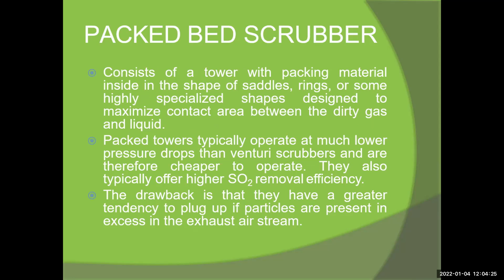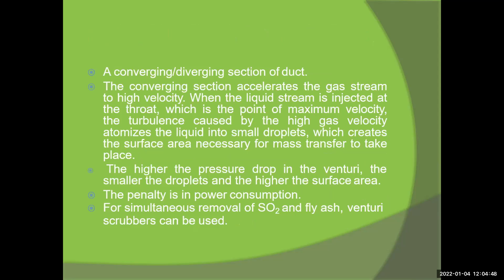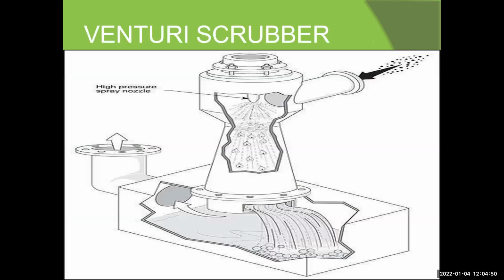Packed towers typically operate at a much lower pressure drop than Venturi scrubbers and are therefore cheaper to operate. They also typically offer higher SO2 removal efficiency. The drawback is that they have a greater tendency to plug up with particles present in the exhaust air streams. This is the packed bed scrubber, and this is the Venturi scrubber.